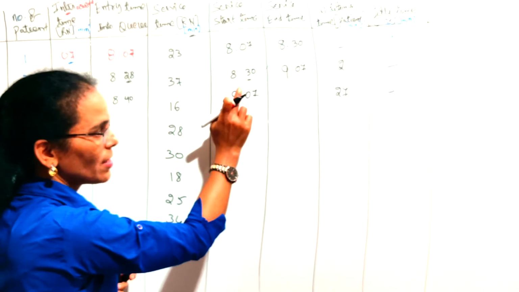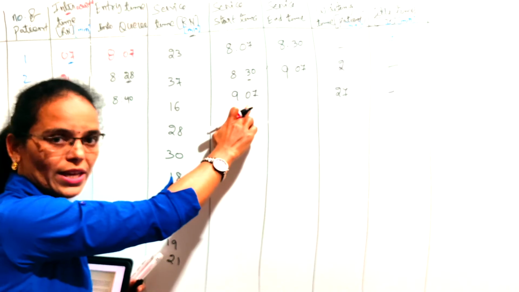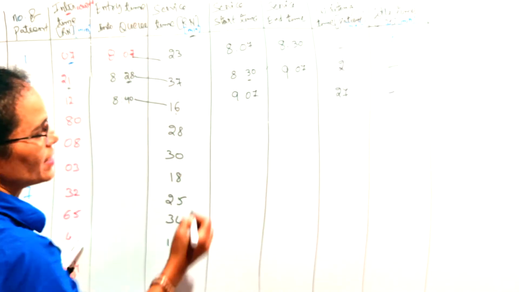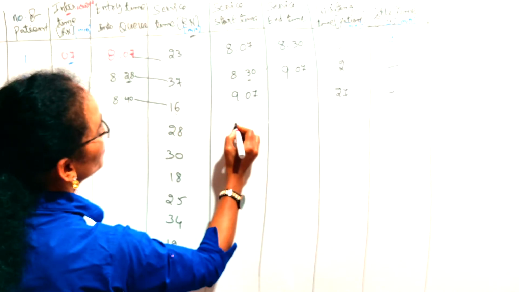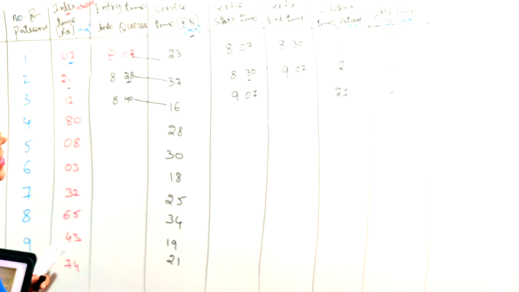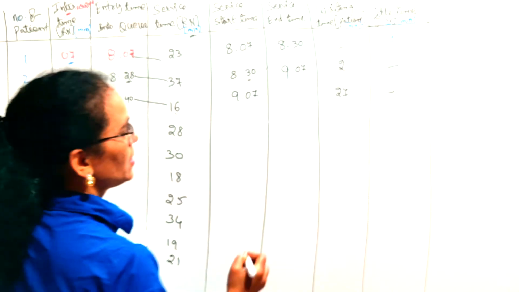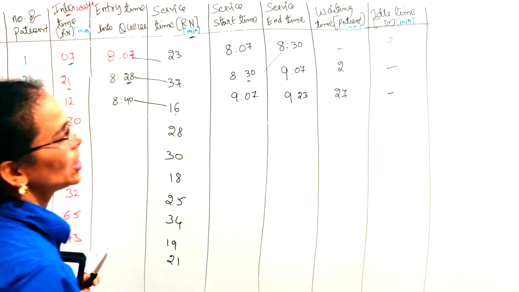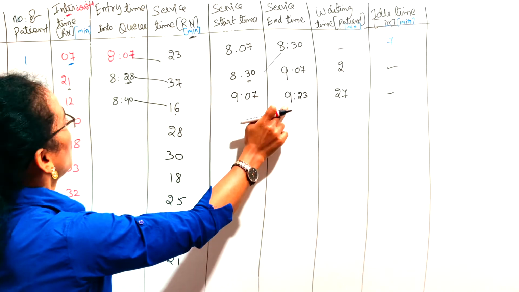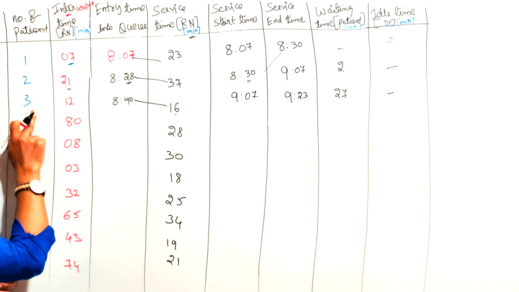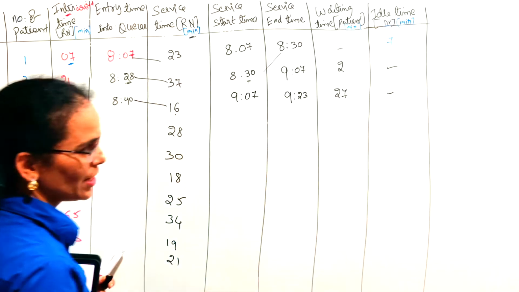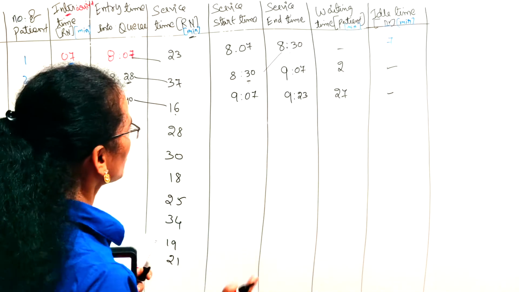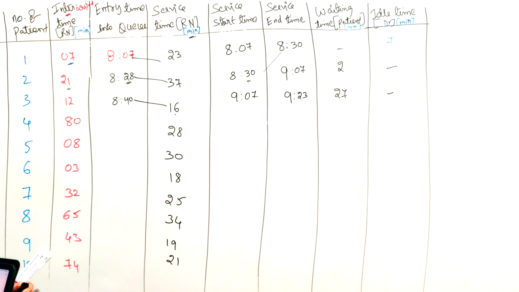Means the third patient's service got started at 9:07 only. How much time did he consume for the third patient? 16 minutes. 16 minutes in the sense, 9:23. Till 9:23, the doctor was with the third patient. So the doctor was not waiting any time, but the patient was waiting for 27 minutes. Right? The third one is also done.